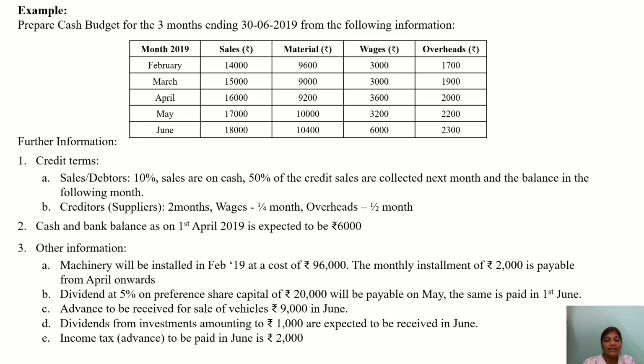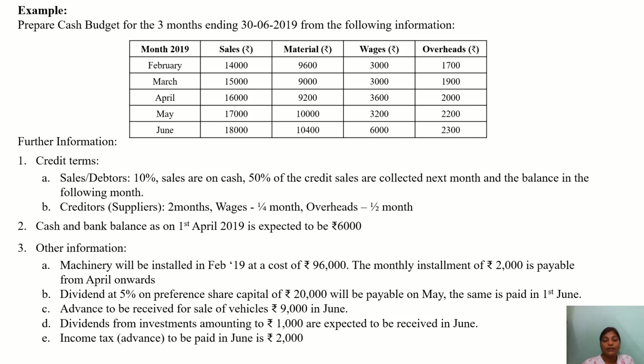Next one is dividend at 5% on preference share capital of rupees 20,000, which will be payable in May. The same is paid on 1st June. So it is the preference share that the company has issued. Since the dividend is payable, a preference dividend of 5% should be paid on rupees 20,000.